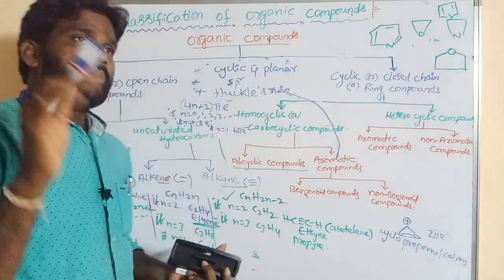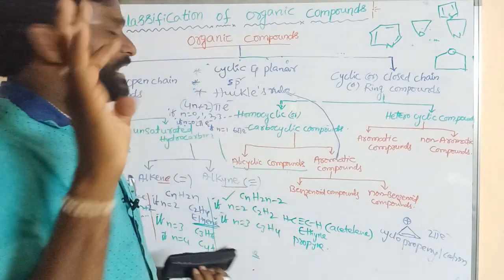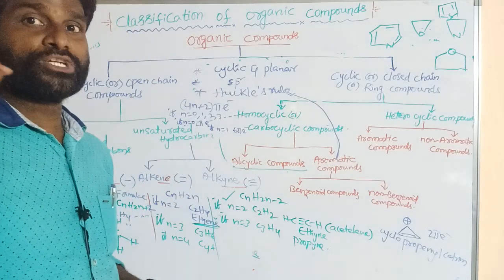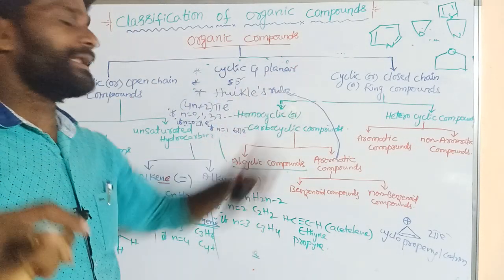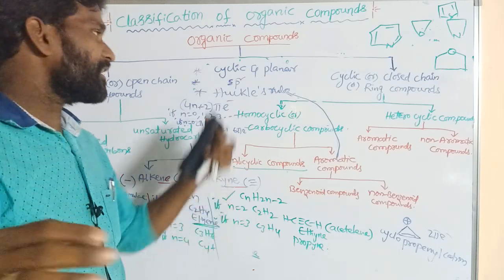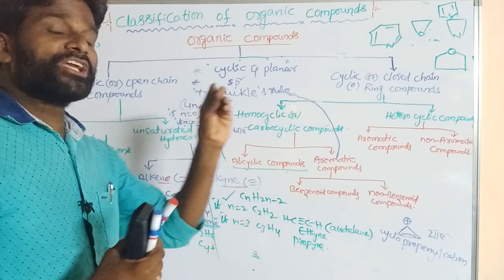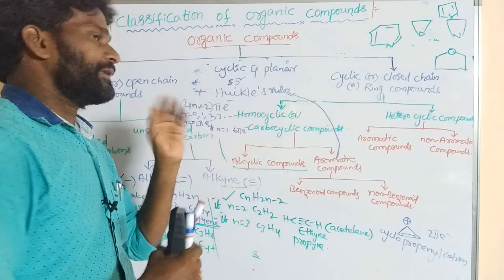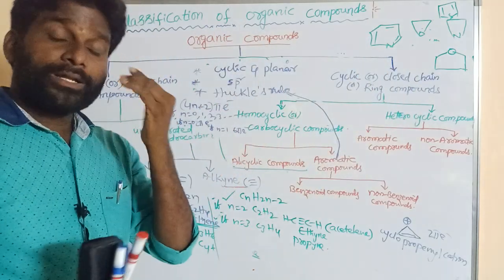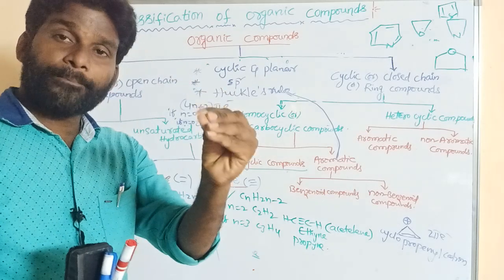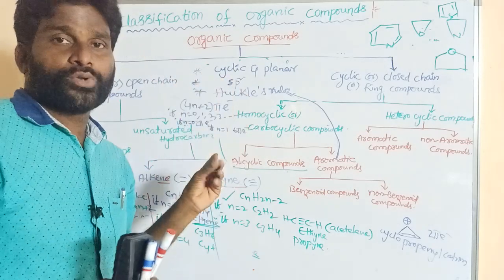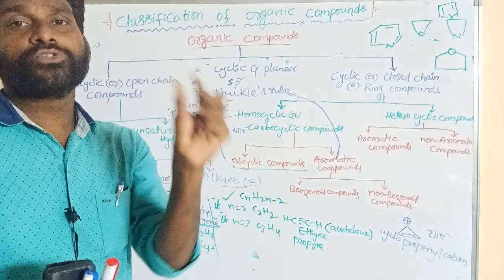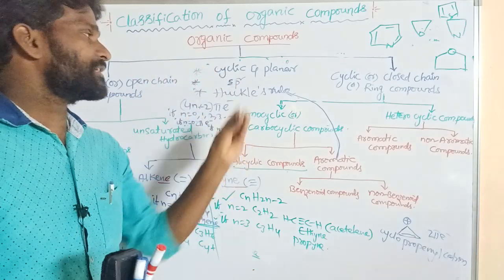What is aromatic? Aromatic must contain 3 rules. The first one is cyclic and planar. And in aromatic compounds, the atoms are involved in sp2 hybridization. Next, aromatic compounds must obey Huckel's rule. What is Huckel's rule? 4n plus 2 pi electrons is said to be Huckel's rule.